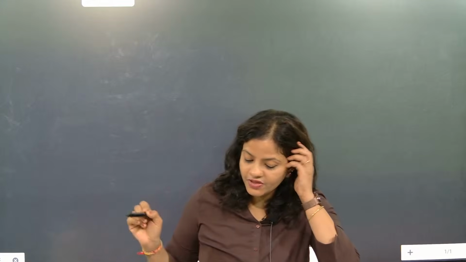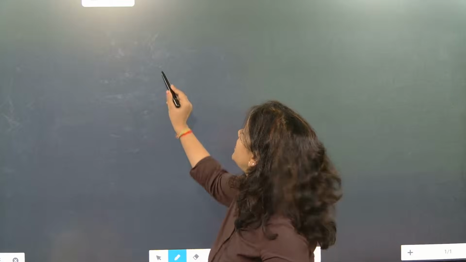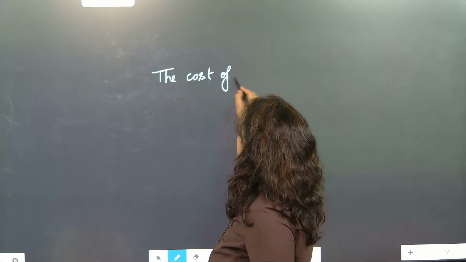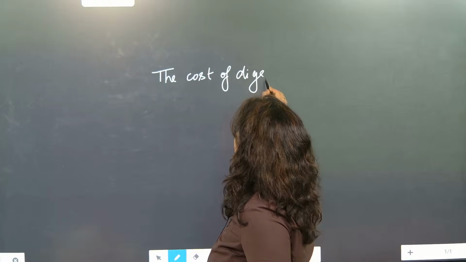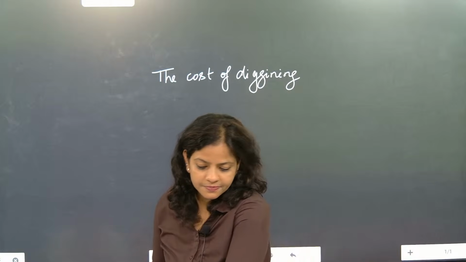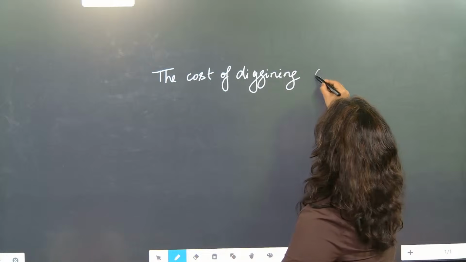First part: they will ask you the cost of digging a well.